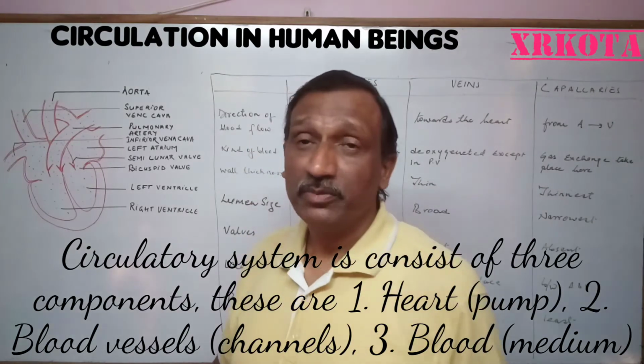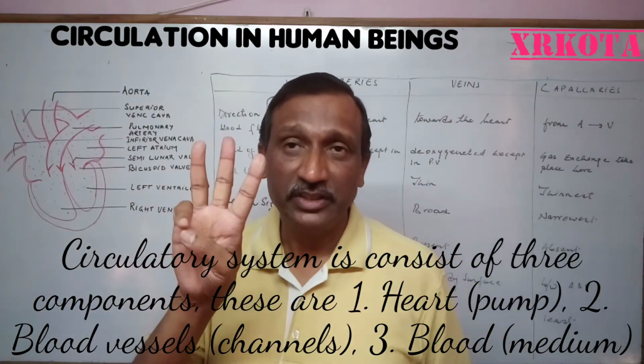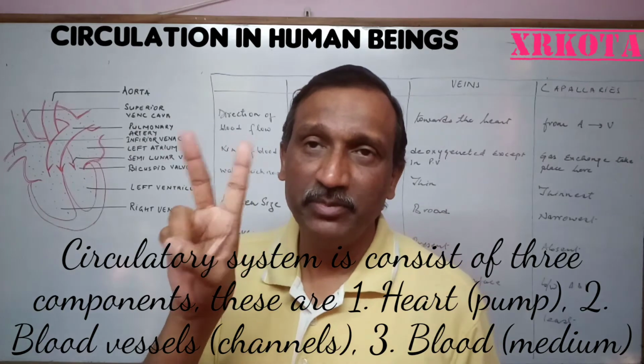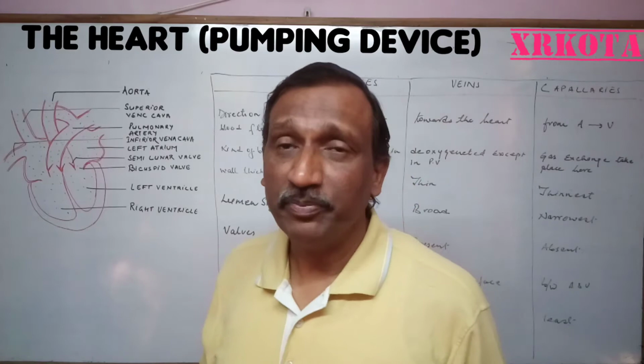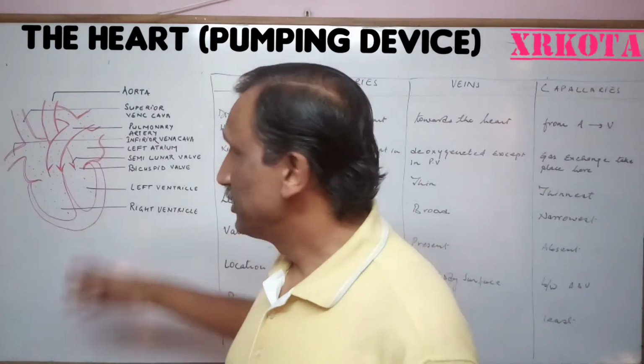The circulatory system of human beings consists of three components: the heart, the blood vessels, and the blood. The heart is known as the pumping device. First we shall discuss the heart.